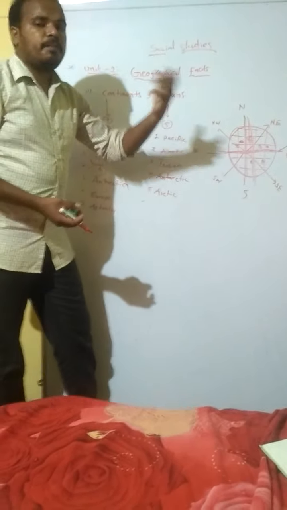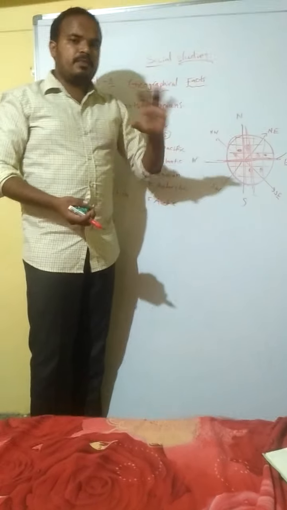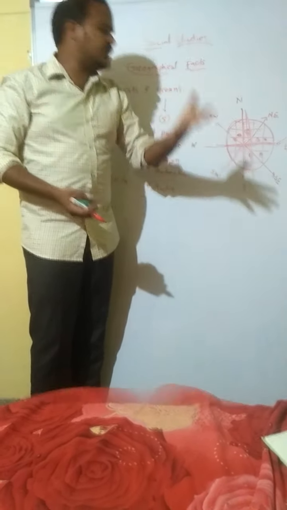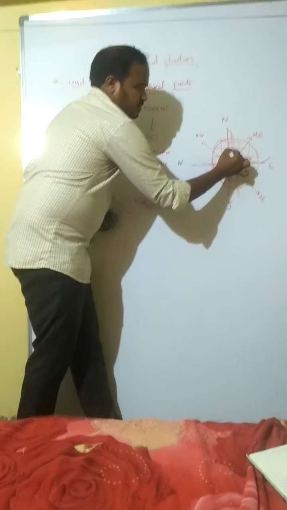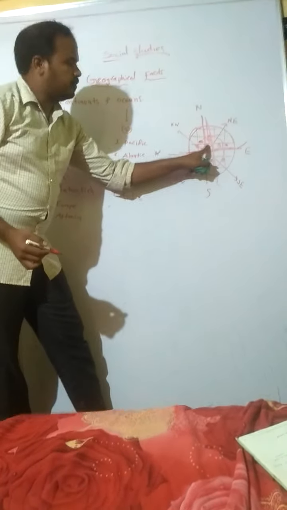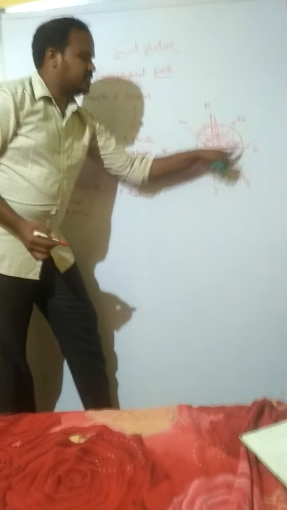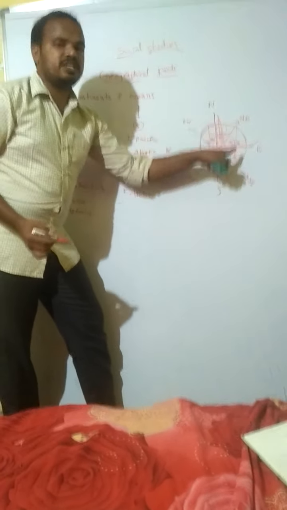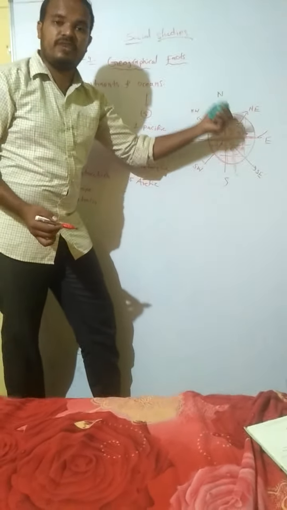Suppose you want to represent anything, like our Telangana map, our India map, or any other map. Here I am representing the Telangana map. What is in the north part and what is in the eastern part? This is nothing but directions. In which direction which state, which canal, which river is there.